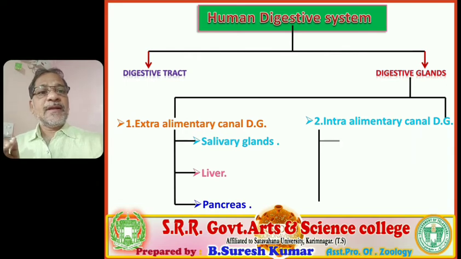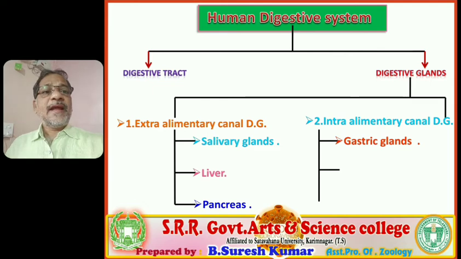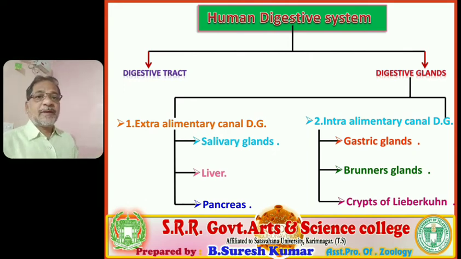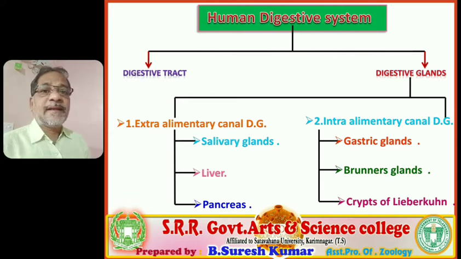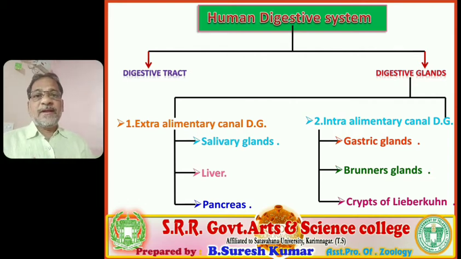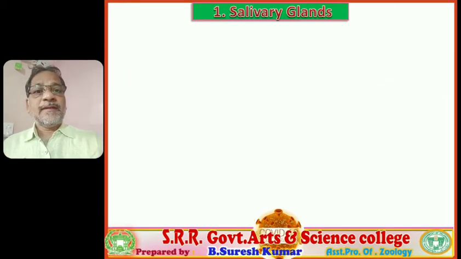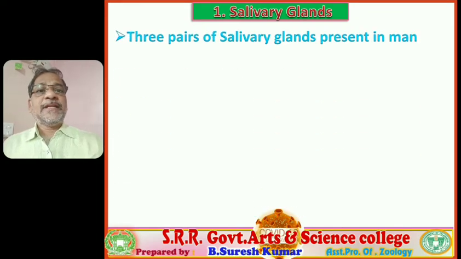They are as follows: the gastric glands, and next Brunner's glands and the crypts of Lieberkuhn. Brunner's glands and crypts of Lieberkuhn together are considered intestinal glands. So ultimately, there are totally six variants of digestive glands associated with our alimentary canal that are involved in the physiology of digestion.